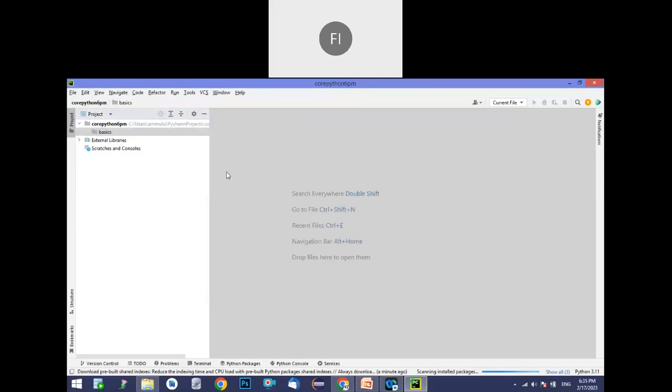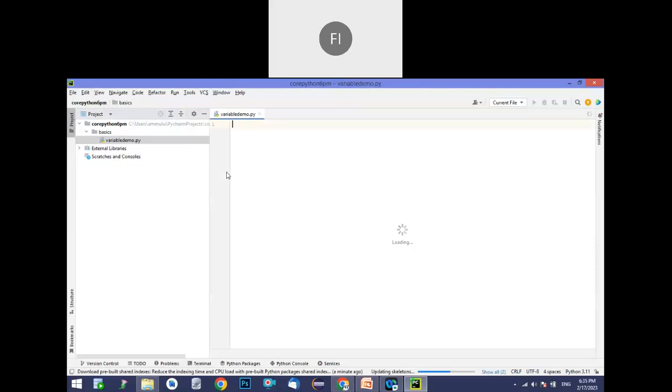Now it will create a new Python file with the name you gave, variables demo, where you can type your program and run it. This is how we create a basic programming structure. First one, project creation. Second one, folder creation. Third one, program creation. Are these three points clear for everyone with respect to creations? Everyone is clear?